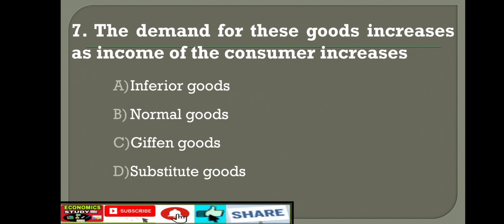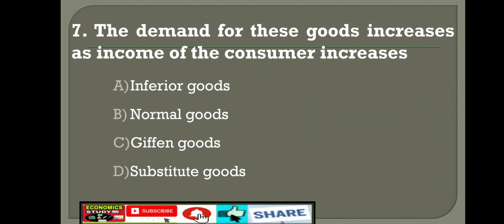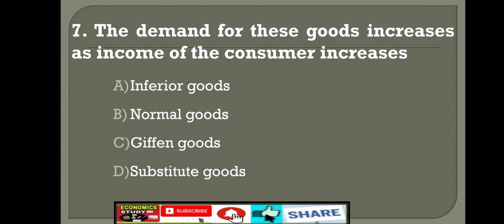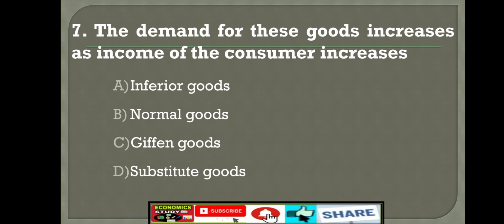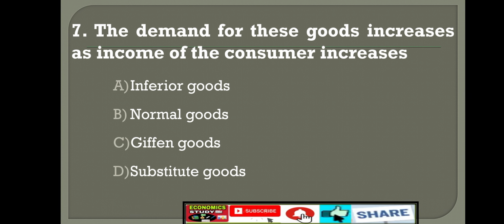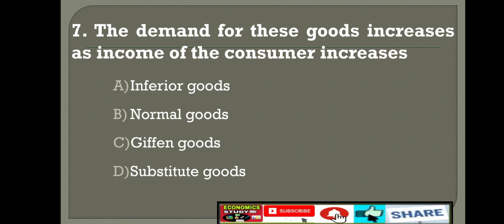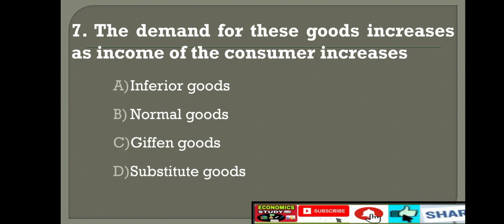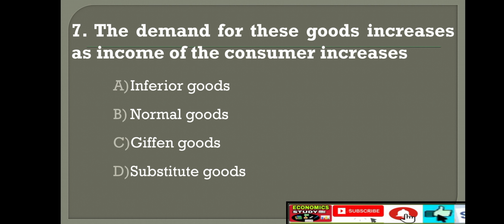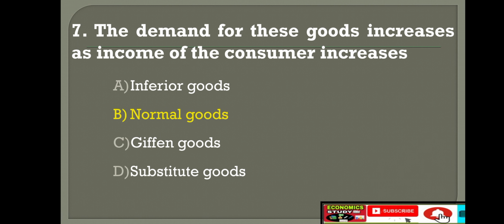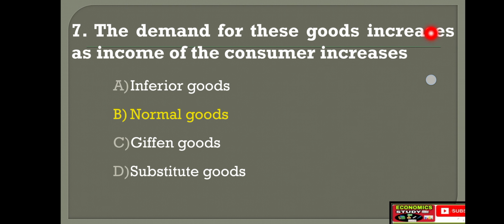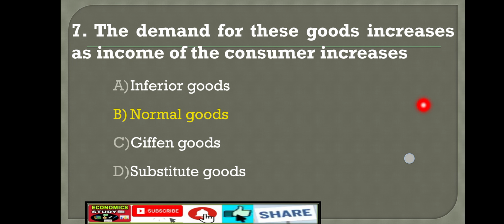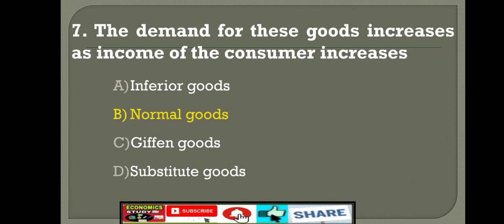Next, seventh question. The demand for these goods increases as income of the consumer increases. Option A, inferior goods. Option B, normal goods. Option C, Giffen goods. Option D, substitute goods. Right answer is normal goods. The demand for these goods increases as income of the consumer increases. Right answer is normal goods.